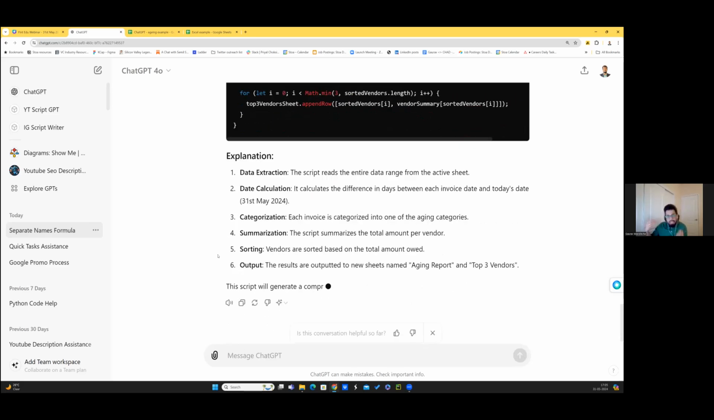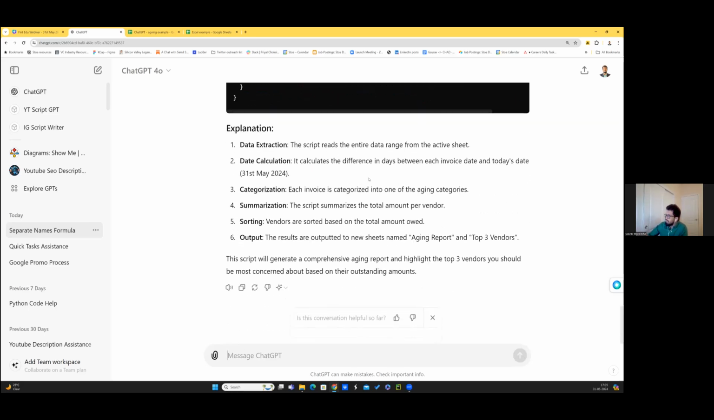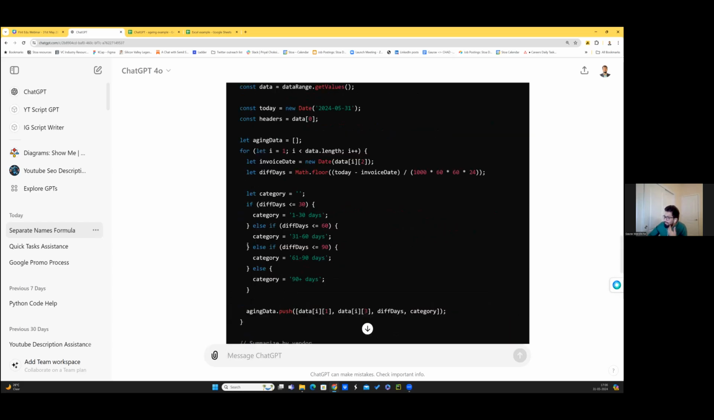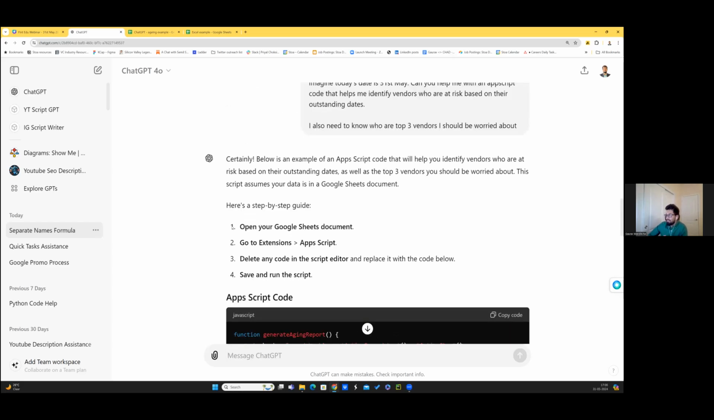And this is exactly how a human would think, right? First, I would extract the date, then I would calculate it, then I would categorize it as per aging categories, then I would summarize it, and then sort it based on the total amount, and whoever are the top 3 vendors as per the aging report, I would do it, right? And it also gives you an example of how you can run it. So you have to open your Google Sheets, go to extensions, app script, and just run the code, right? So you see, firstly, it wrote the entire code.